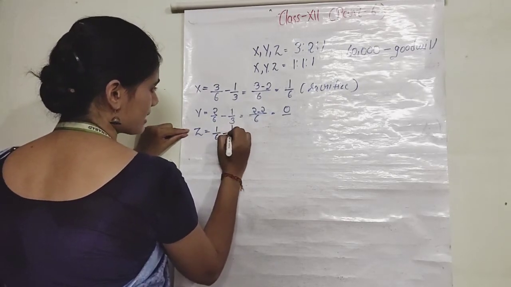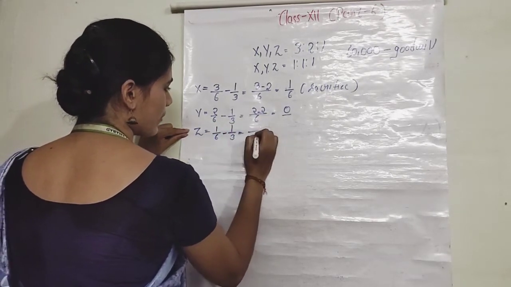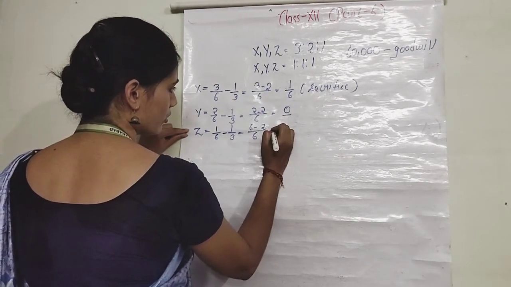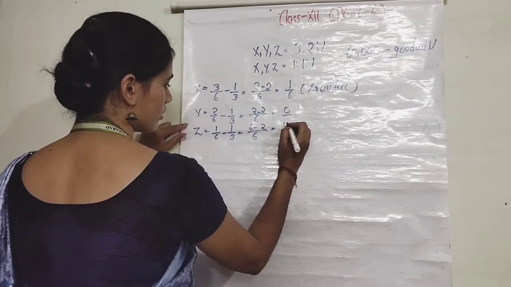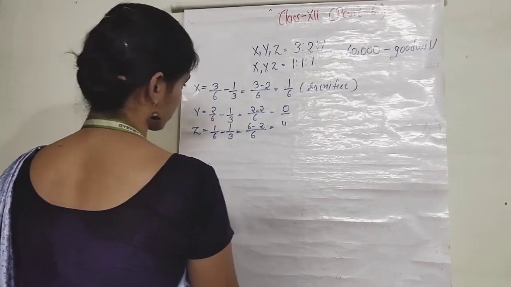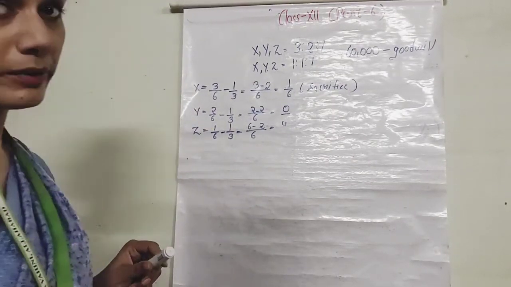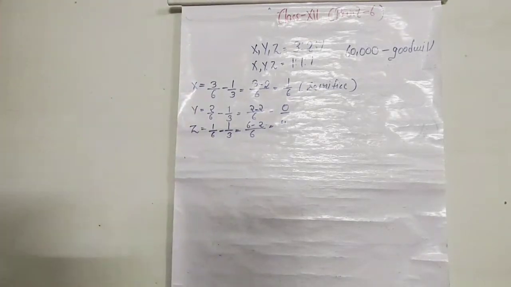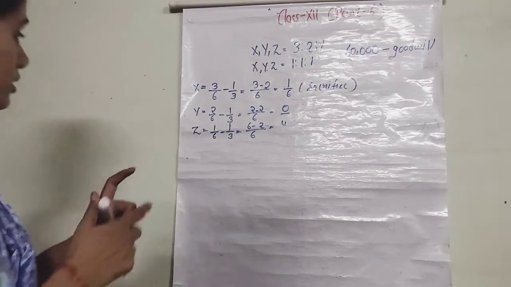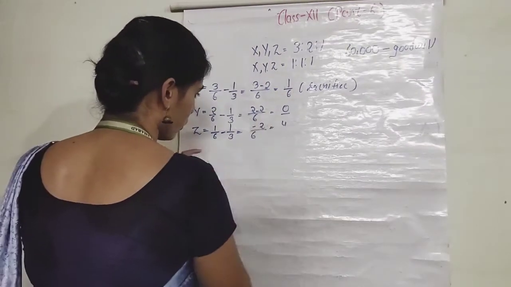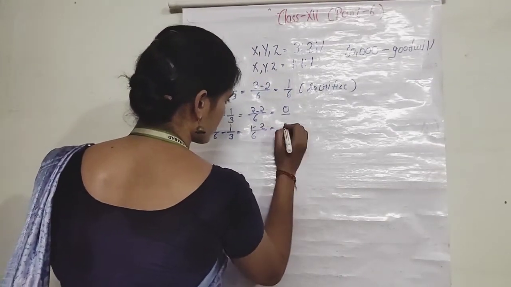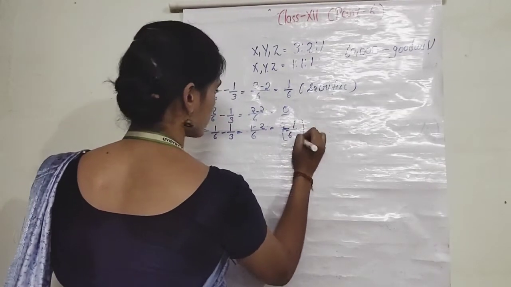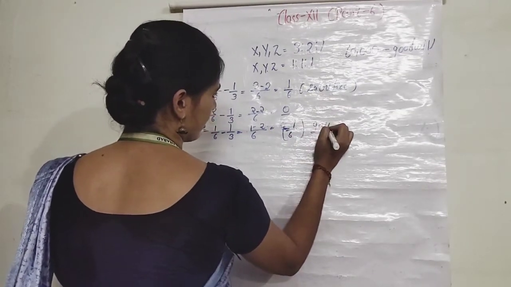Then for Z, 1/6 minus 1/3, and it will come to 6 minus 2. Sorry, this will be 1/2. So here it will be minus 1/6, means Z has gained.